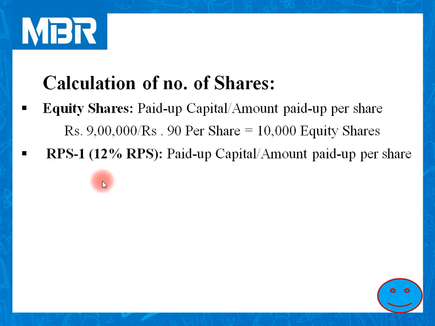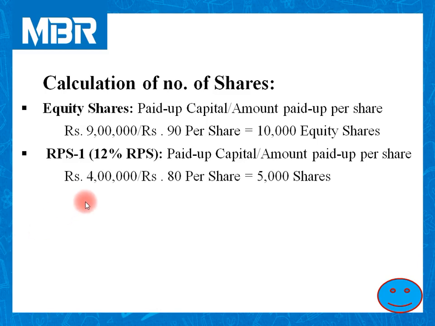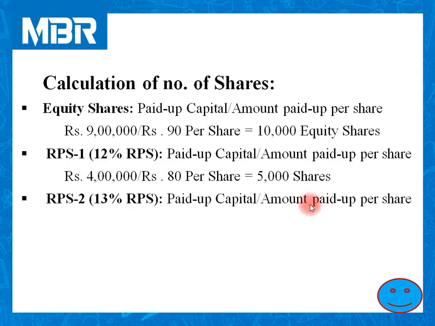RPS 1, or you can say 12% RPS. Same mechanism. Paid up amount is rupees 4 lakhs and amount paid per share is rupees 80. So number of shares issued by the company for 12% RPS is 5,000.